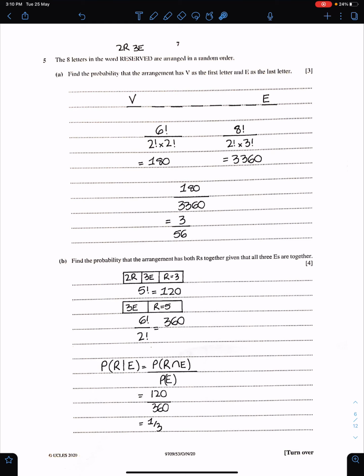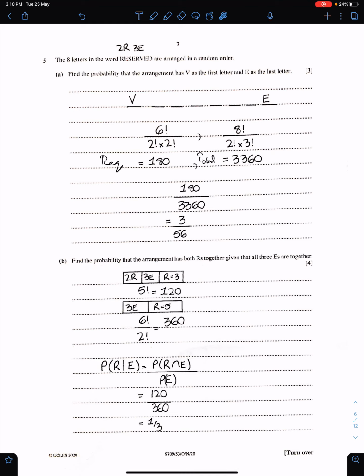So we need probability. Probability means requirement divided by total. So this is the requirement and this is the total. Let me write this here. These are the total number of ways and this is the requirement. So 180 divided by this will give you this answer, 3/56. Part B. Find the probability that the arrangement has both R's together given that all 3 E's are together.